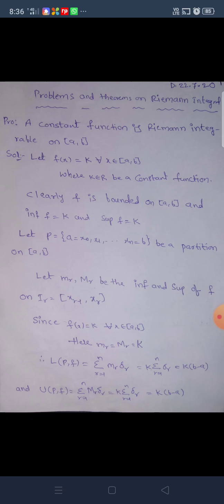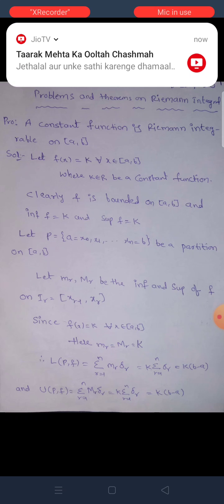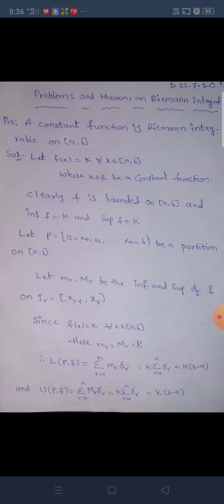Since f(x) = k for all x belongs to [a, b], here small mr is equal to capital Mr is equal to k.